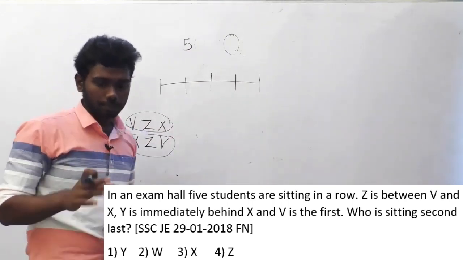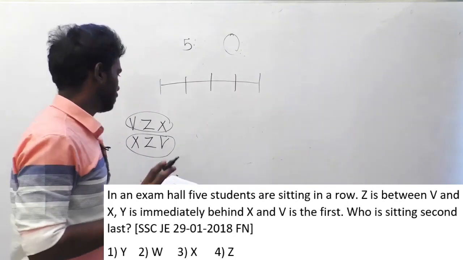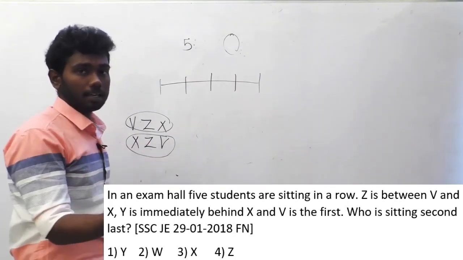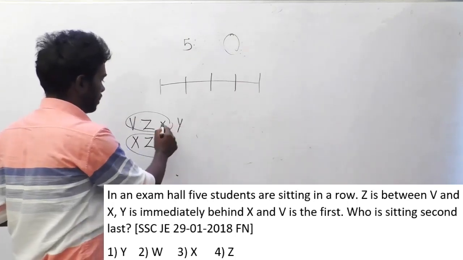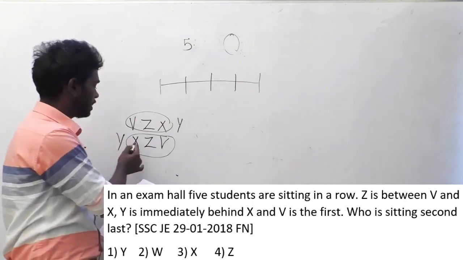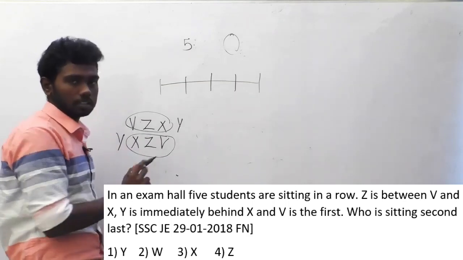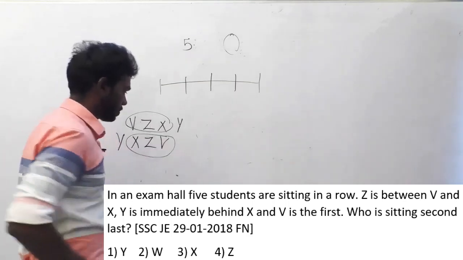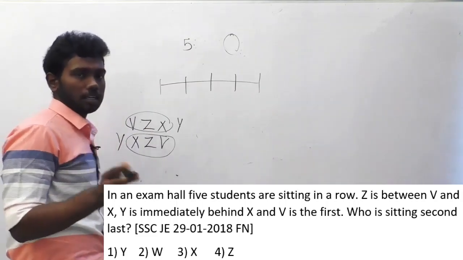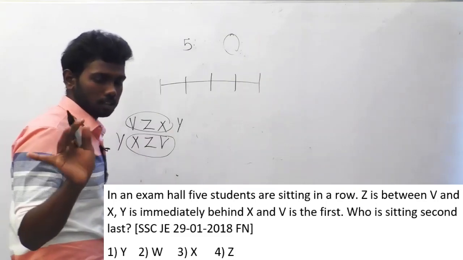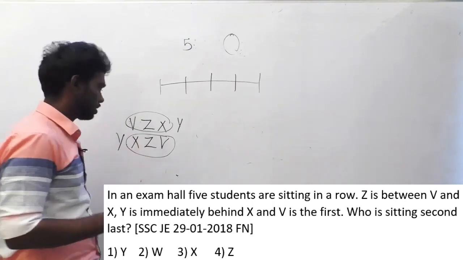Okay, can you understand? And the next thing is Y is immediately behind X. It is clear that Y is immediately behind X is the next clue mentioned here. So Y may come here or Y may come here, because immediate next is only possible in this direction. In this direction, Z is next to X, as given in the first condition, so it is not possible. So V is the first. They have mentioned that in this row V will be sitting first. Look at these both options where V is sitting first.